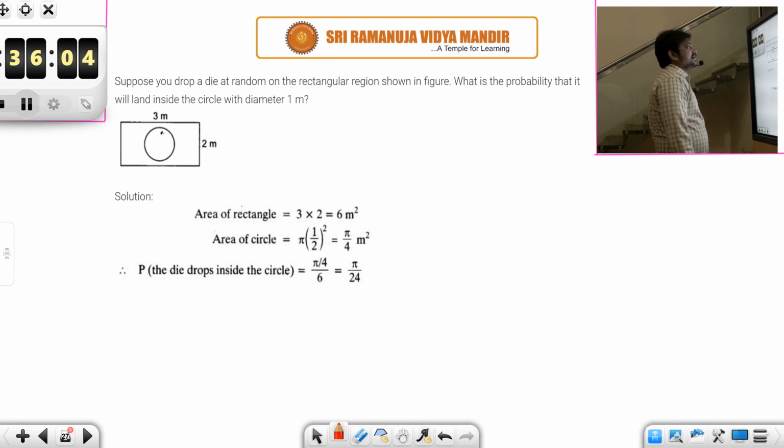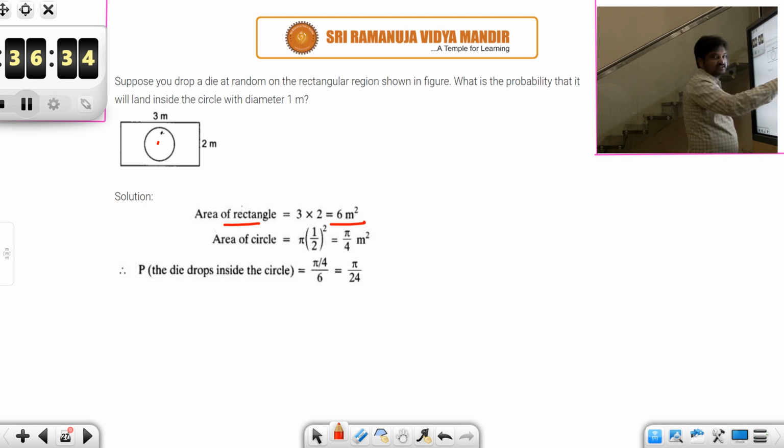Suppose you drop a die at random on the rectangular region shown. What is the probability it will land inside the circle with diameter 1? Here what they are asking is that the die should fall on this region. You are throwing it on a rectangular region, so it could fall anywhere on the rectangle. The area of the rectangle is 6 meters square, but they are not asking about that. They are asking, it will fall on this only.